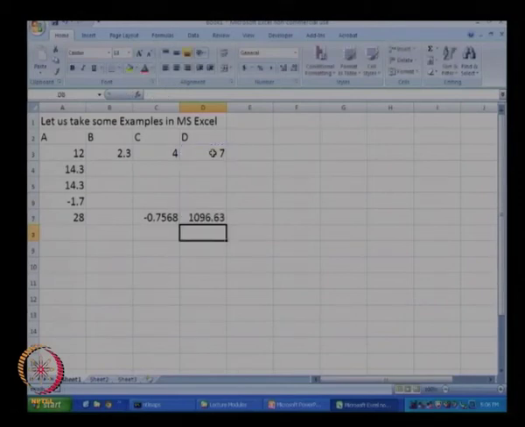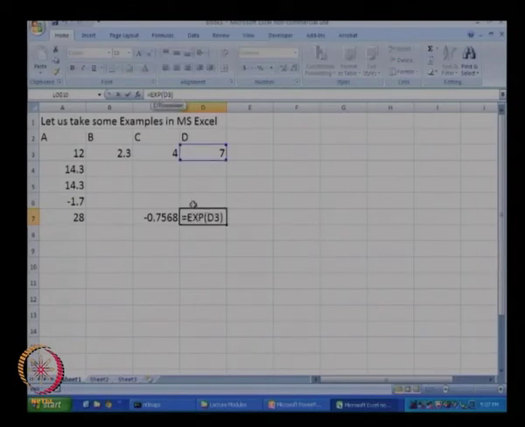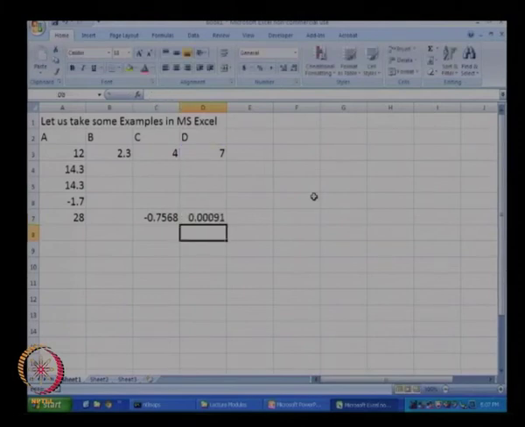Okay. Now if I wanted to get e to the power minus 7, what I can do is go to this formula bar and click at the appropriate location. When I click at that location, I will be allowed to edit this particular formula, and instead of e to the power 7 I wanted e to the power minus 7, I will just put the negative sign over there and press enter and I get e to the power minus 7.